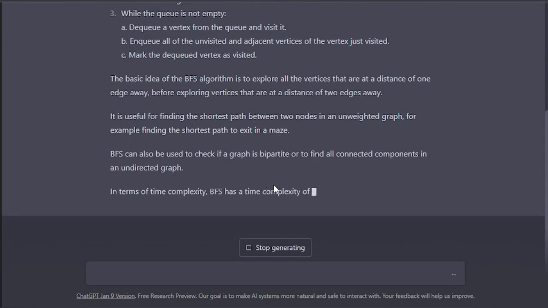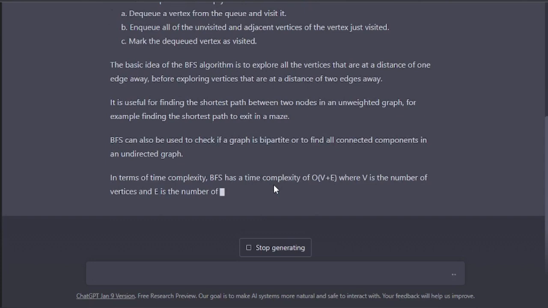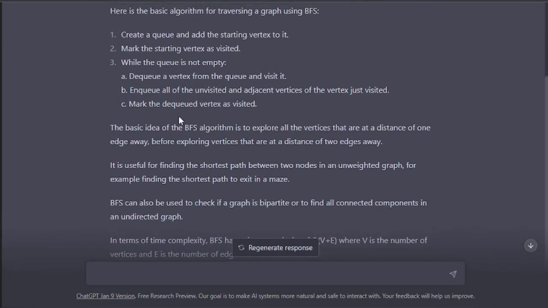What data structure do we need? Basically, we push an element and then pop the element. You can say last in, first out. What is the basic data structure used here? Queue, definitely queue. It is just written in here. Just look at that. Create a queue and add the starting vertex to it. You can add any kind of vertex, any node.